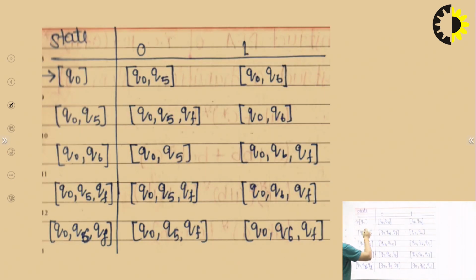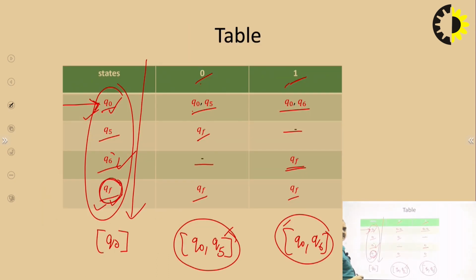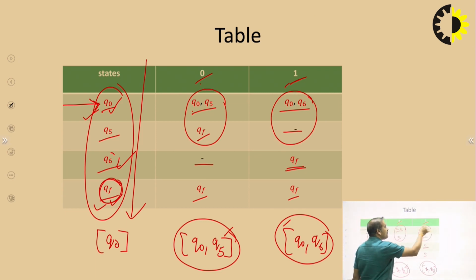So first we write the Q0 row, and then we copy the next states for input 0 and 1. Here it is Q0 and Q5, so we write Q0 and Q5. Now, with the help of the previous table, we combine Q0 and Q5 for entry 0 and for entry 1.